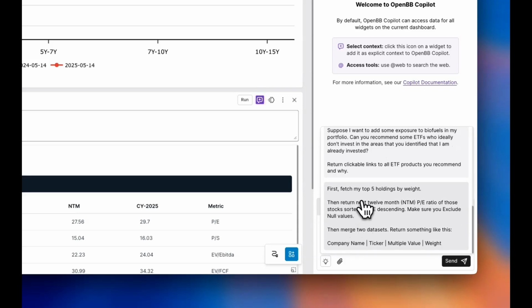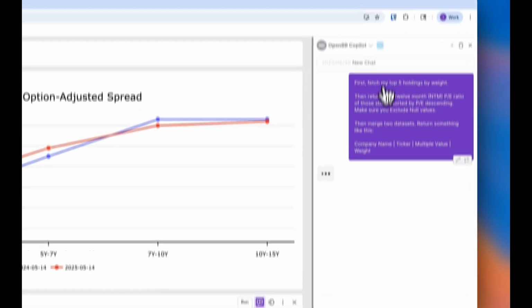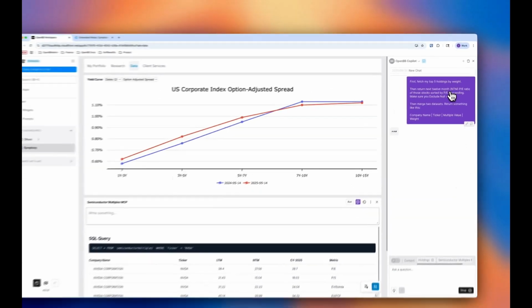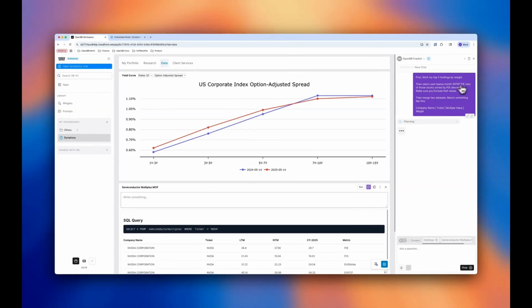Fetch my top 5 holdings, then get a specific valuation metric that this LLM has access to under the hood, right? So I don't want to expose the entire data set. I just want to expose this LLM sending a query and get me the results based on the holdings that OpenBB Copilot is going to fetch. And then I want an output table as a result. So let's see what it does.